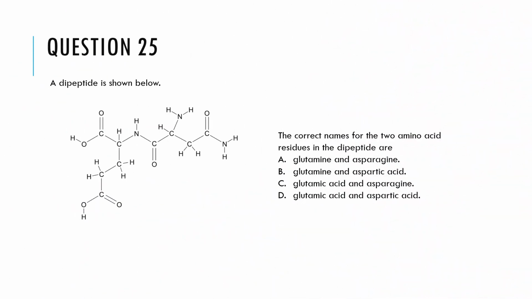The hydrolysis of a peptide cleaves its peptide bonds, yielding individual amino acids. In this case, the dipeptide is hydrolyzed to produce glutamic acid and asparagine.